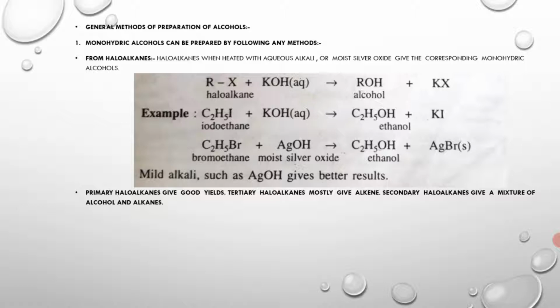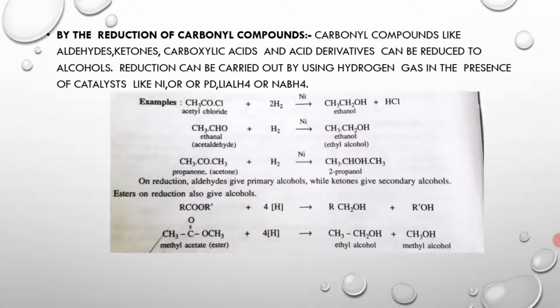Similarly, we have reduction of carbonyl compounds, another general method of preparation of alcohols. Here, carbonyl compounds like aldehydes, ketones, carboxylic acids, and acid derivatives can be reduced to alcohols.